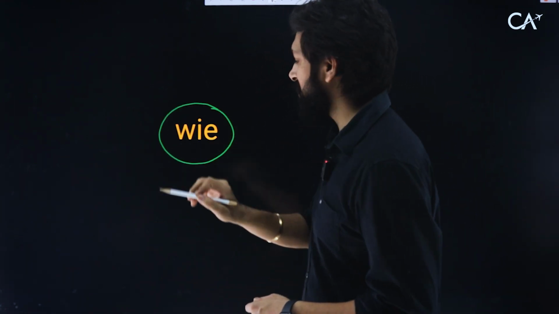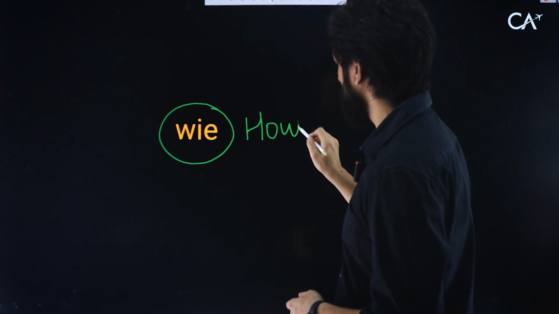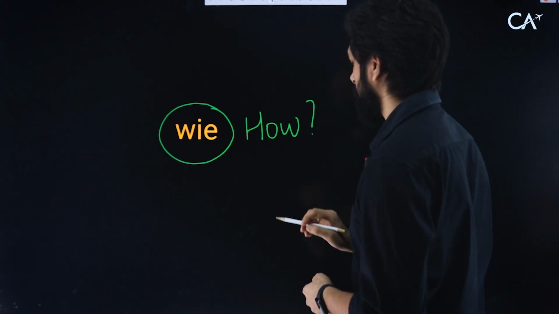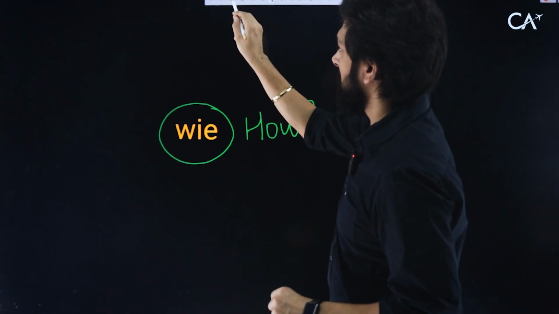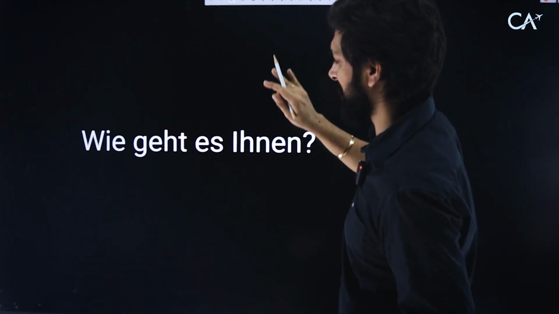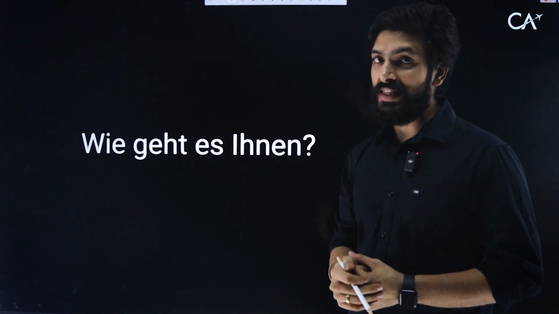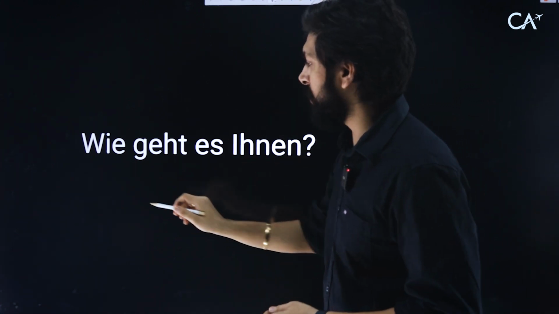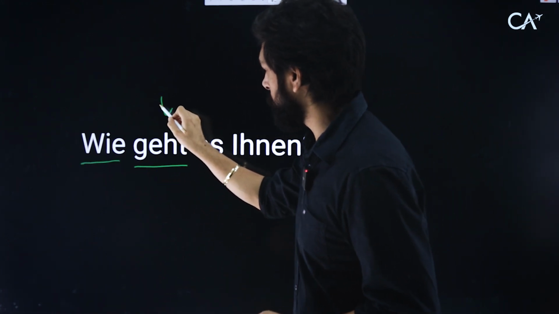So already you know the meaning of this, if you have gone through previous chapters. Wie is how. Wie is how. Okay, good. Remember this. Nice. Now we can move on to the next one, which is the sentence connected to wie. Wie geht es Ihnen? We have already used this sentence in previous sessions, but we're going to help you understand it. Wie is how. Geht is the conjugation of going, to go.